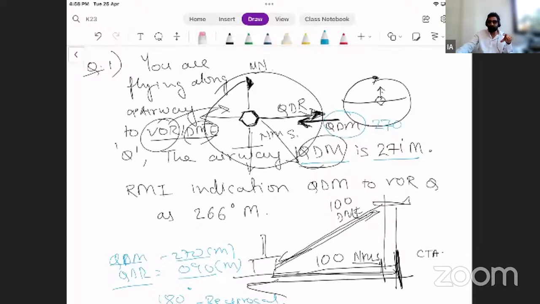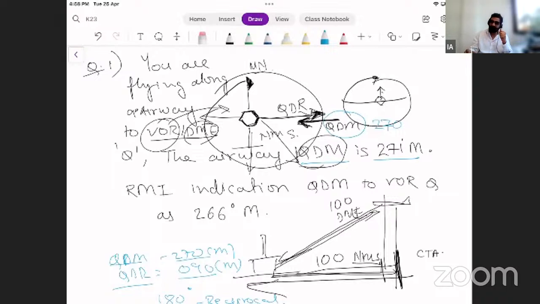If you can figure this out, 271, where would it be with respect to this particular VOR? Then you are good to make any type of radio navigation based question. It's that important to figure this orientation out. The factor is very easy. You make QDR that is relevant to QDM, and that QDR in the opposite direction will become your QDM.